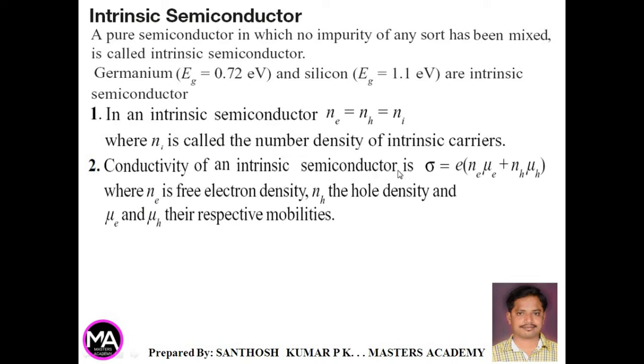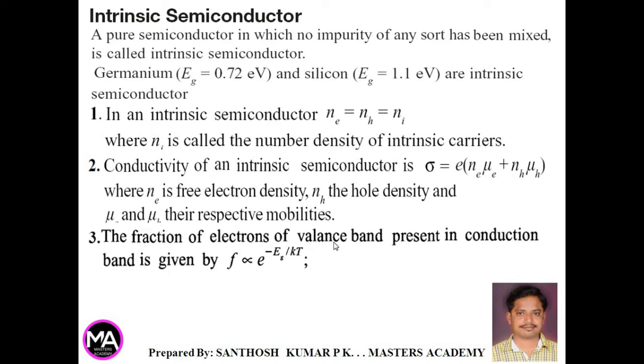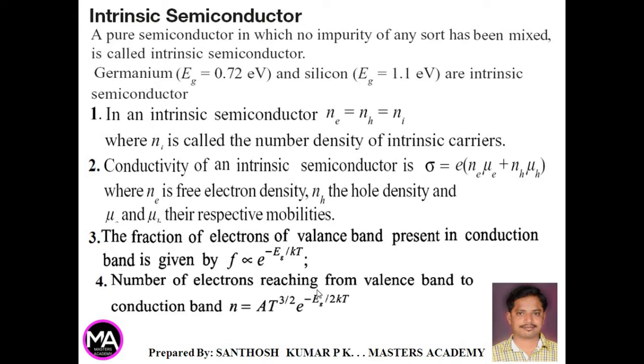Conductivity of an intrinsic semiconductor is given by sigma is equal to e into (Ne mu e plus Nh mu h). The fraction of electrons of valence band present in conduction band is given by F. It is proportional to e to the power of minus Eg by kT. The number of electrons reaching from valence band to conduction band, N is equal to A T to the power of 3 by 2 into e to the power of minus Eg divided by 2kT.